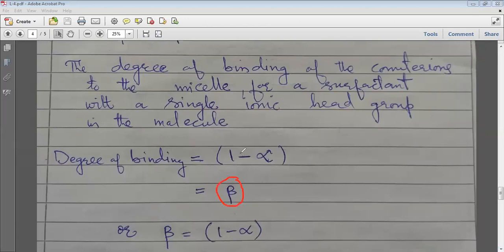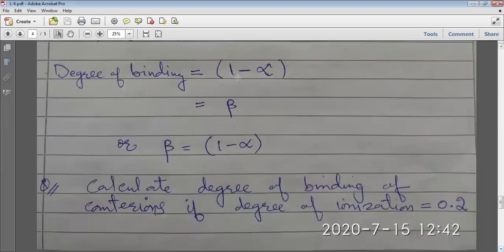Sometimes a very simple question is asked on this: calculate the degree of binding of counter ions if the degree of ionization is equal to 0.2. So you know beta is equal to simply 1 minus 0.2, because alpha is given here.